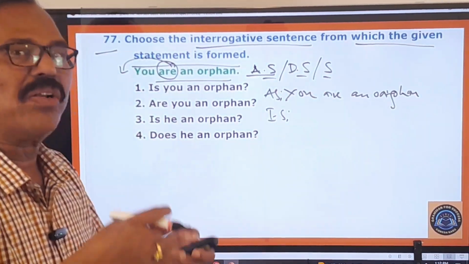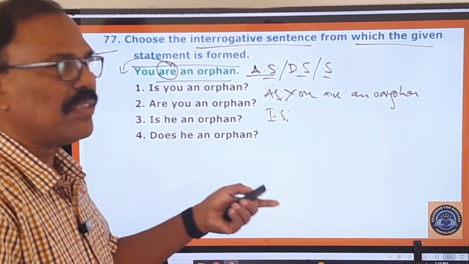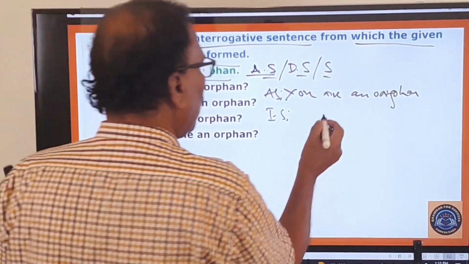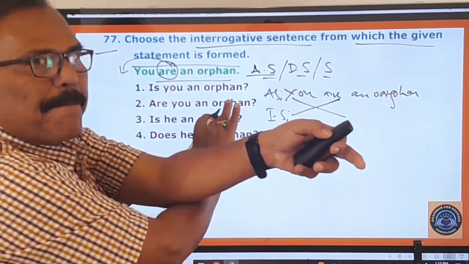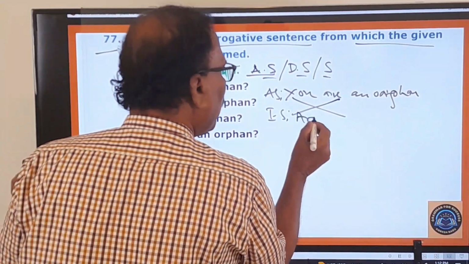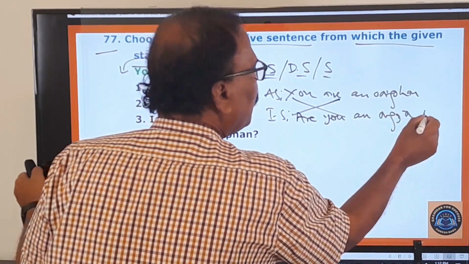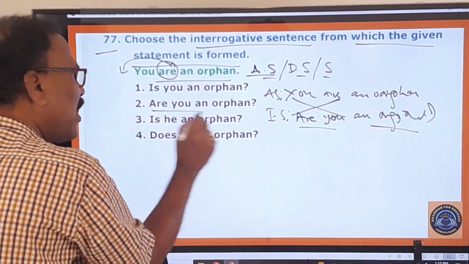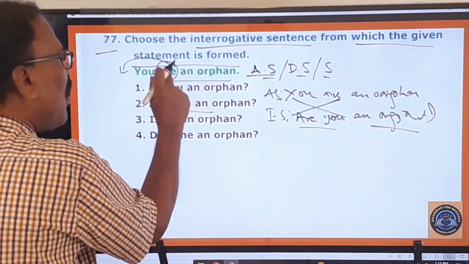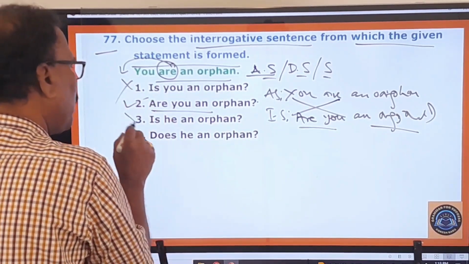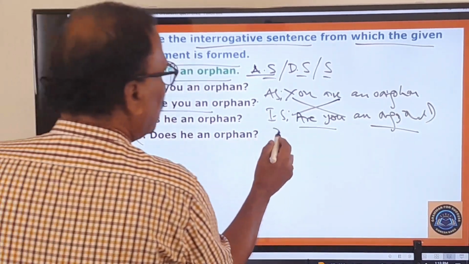Question is an ordinary English word, and interrogative sentence is a grammatical term, that's all. So, are you an orphan? Are you an orphan? This should be the interrogative sentence for this. You are an orphan? Are you an orphan? So the second one is the right one, not the first, not the third, not the fourth. Only the second one.